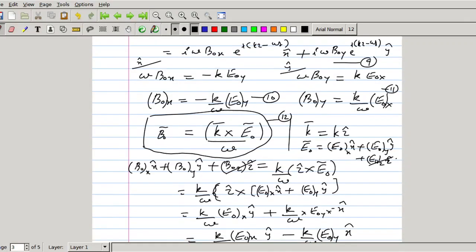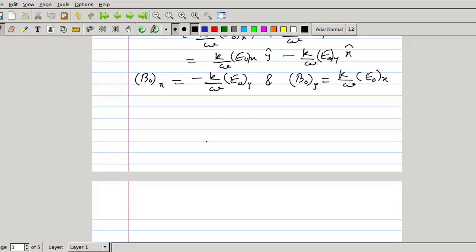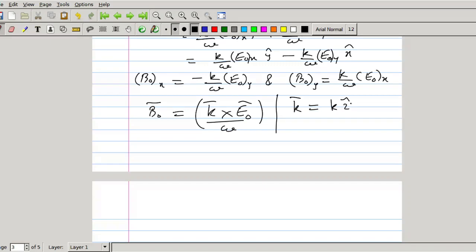The amplitudes of electric and magnetic field vectors are related by the equation B0 equal to K cross E0 by omega. In this case, if vector K is along Z direction, then we can write it as K Z cap.